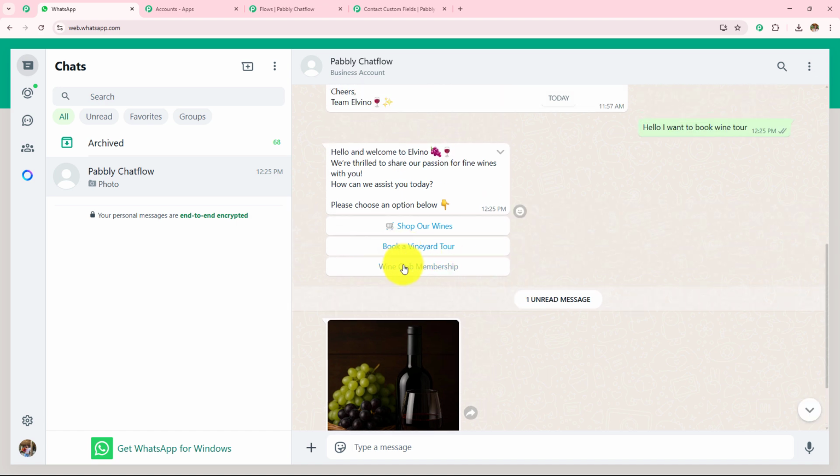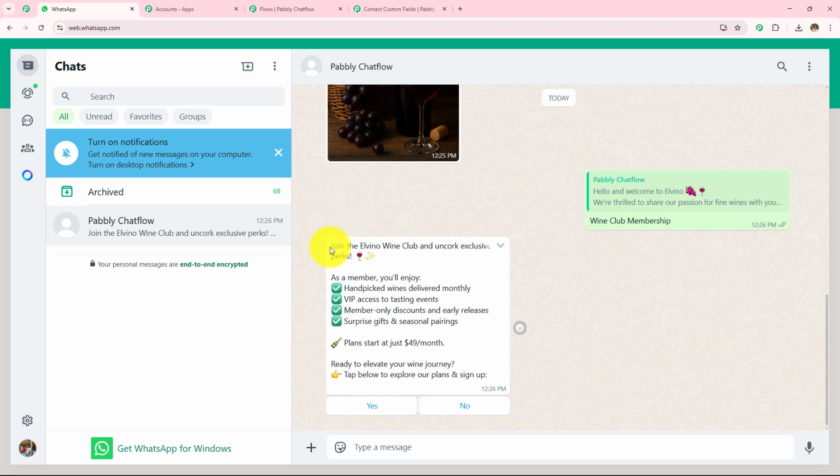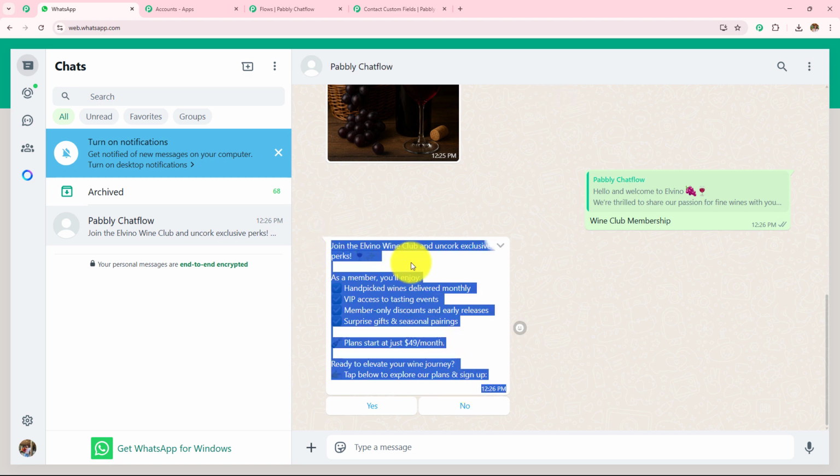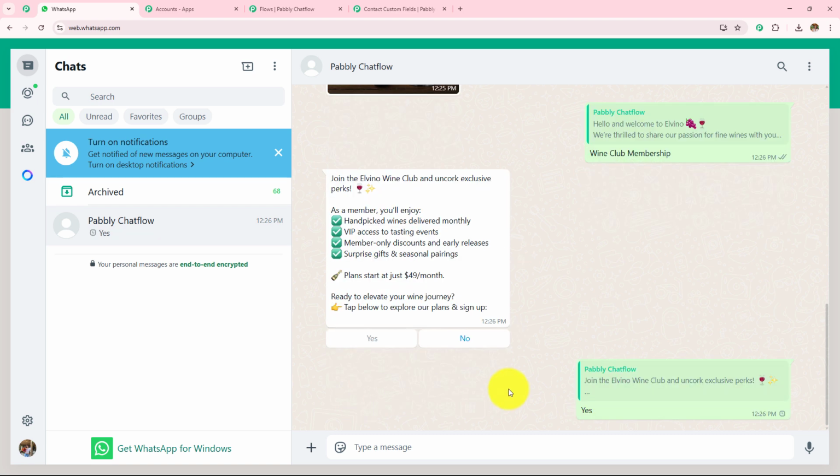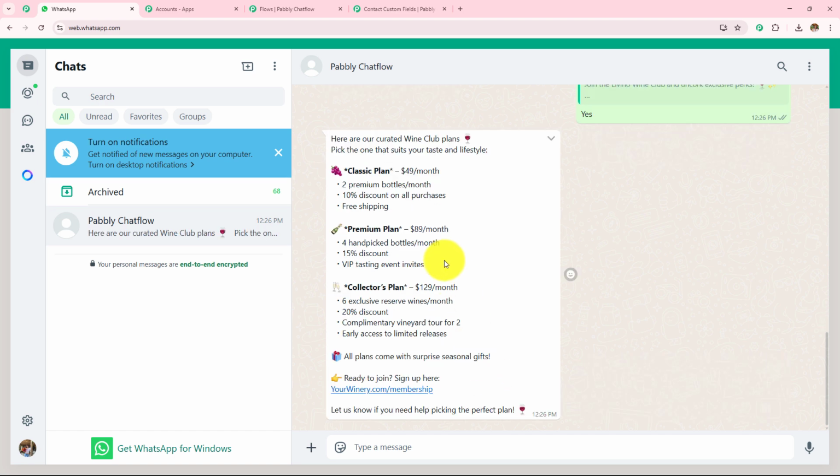Now let's go with this wine club membership. And here we have received this message. As a member, you will enjoy these benefits. Plans start at just $49 per month. Do you want to sign up? Let's go with this yes. And here it has sent me the payment link. For classic plan is this much, premium plan is this much, collector's plan is this much.